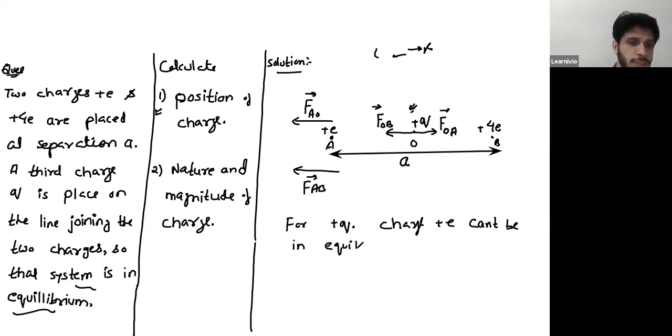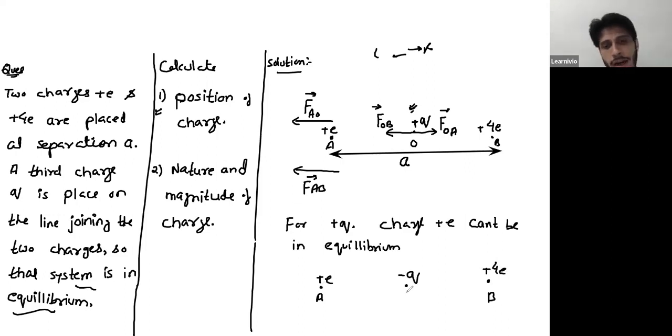Is the system in equilibrium? Can you say that the system is in equilibrium? No. The system would be in equilibrium if the net force on each of the individual charges is zero. But in this particular case, the net force on charge at A is not zero, so it can't be in equilibrium. So let's check the equilibrium by just changing the nature of Q. Instead of plus Q, let's take a minus Q, and this is B, and this charge is plus E at A. Just like before, this charge at A will attract this charge at Q.